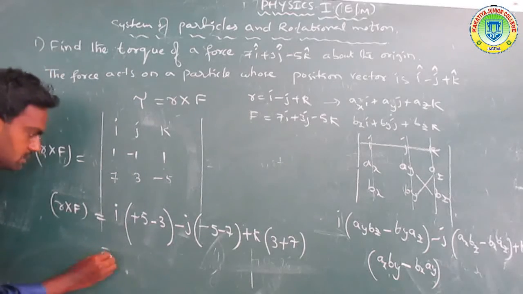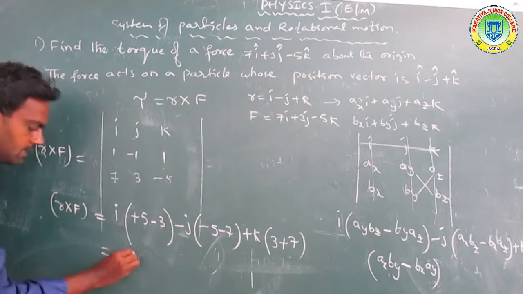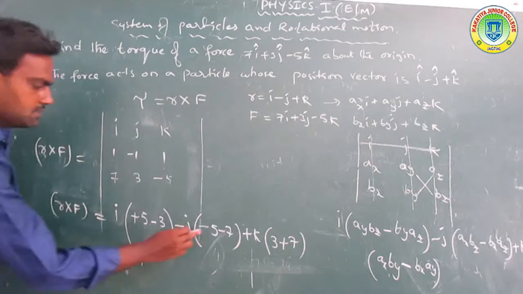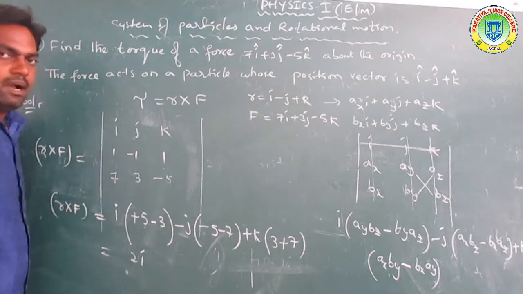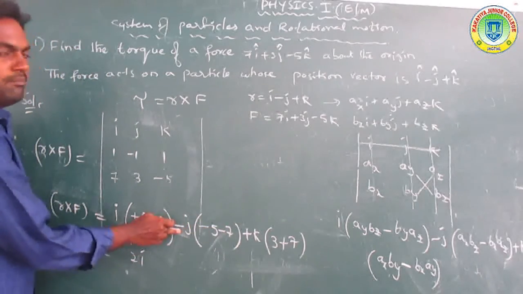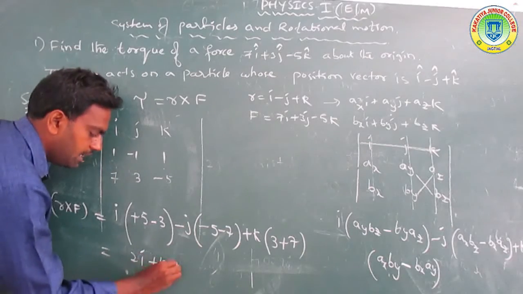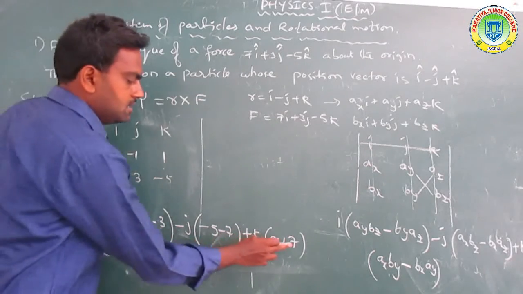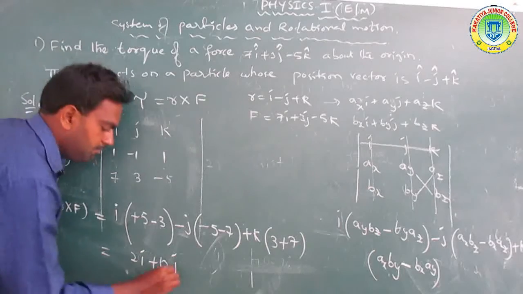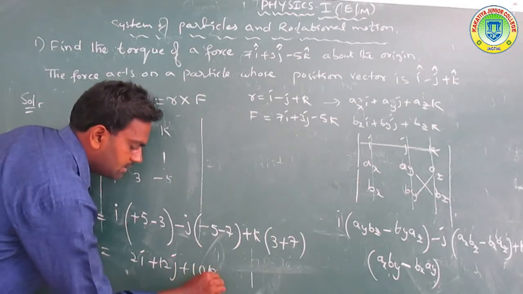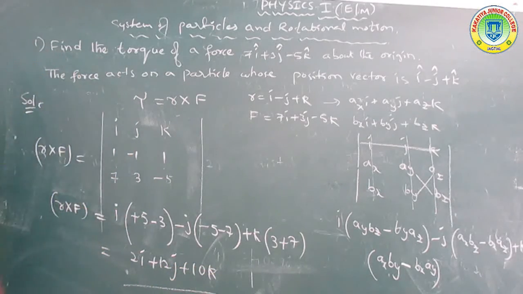Now the equation: 5 minus 3 gives 2i. Then minus 5 minus 7 is minus 12, and minus 12 into minus j gives plus 12j. And 3 plus 7 is 10, so plus 10k. So this is the torque of the force.